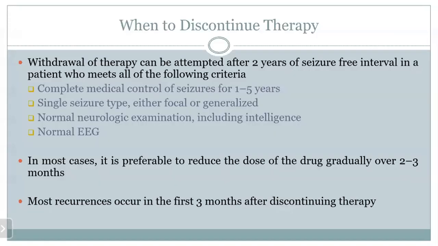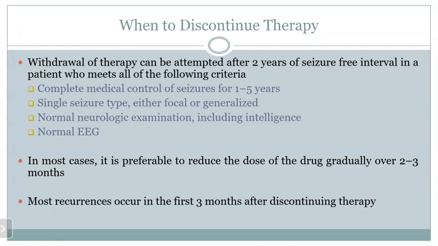So when to discontinue the therapy? Withdrawal of therapy can be attempted after 2 years of seizure-free interval in the patient who meets all of the following criteria. That is, number one, complete medical control of seizures for 1 to 5 years. Single seizure type, either focal or generalized.